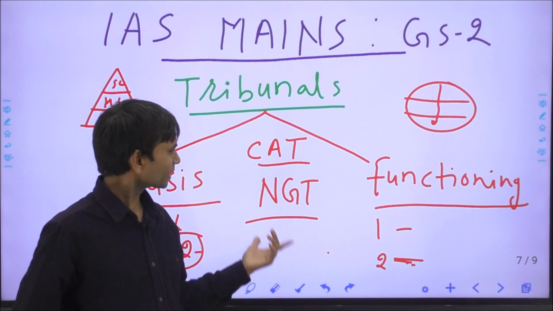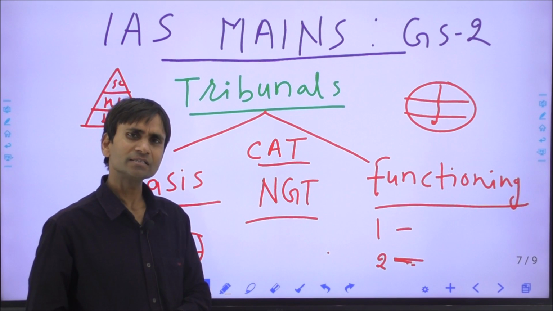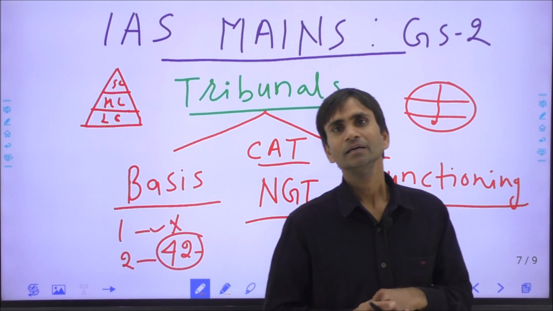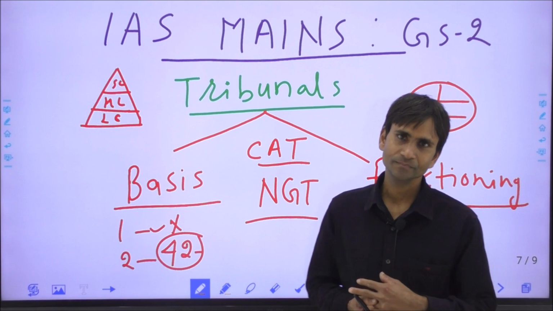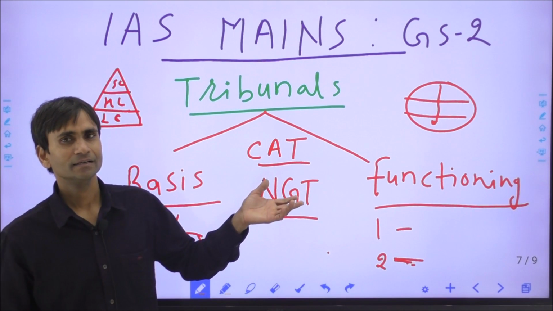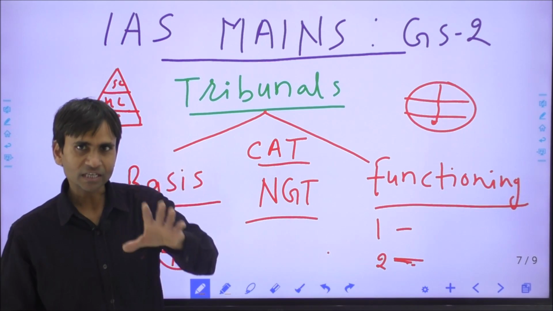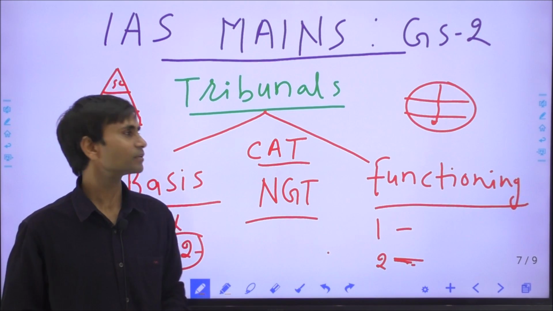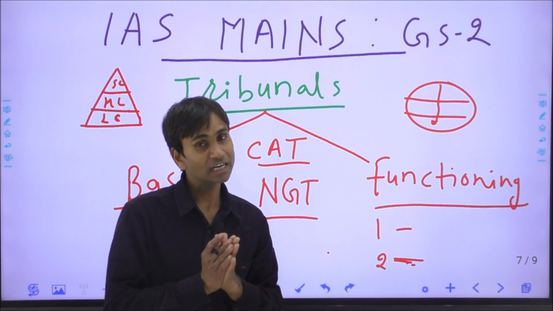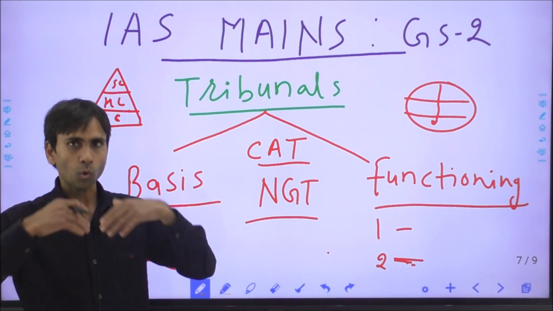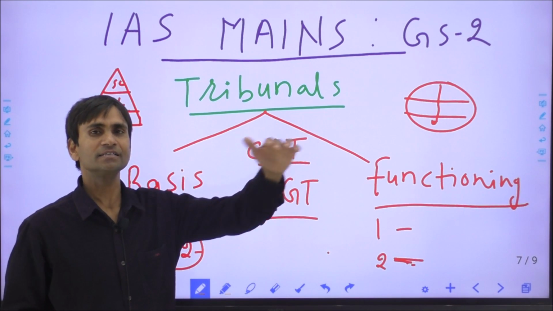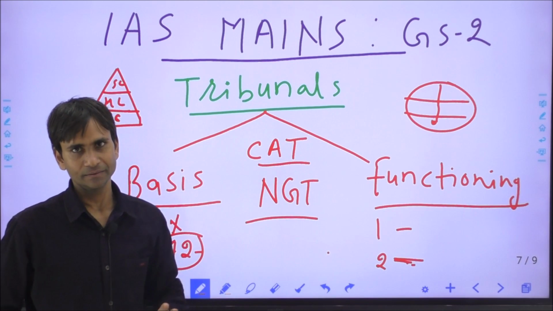But in the case of CAT, NGT or other tribunals, most of the officials are retired persons from the union or state governments, and when they take decisions against officers working under the central or state government, definitely there is much scope for influencing. So that's why we cannot hope the CAT will take a transparent or unbiased decision.